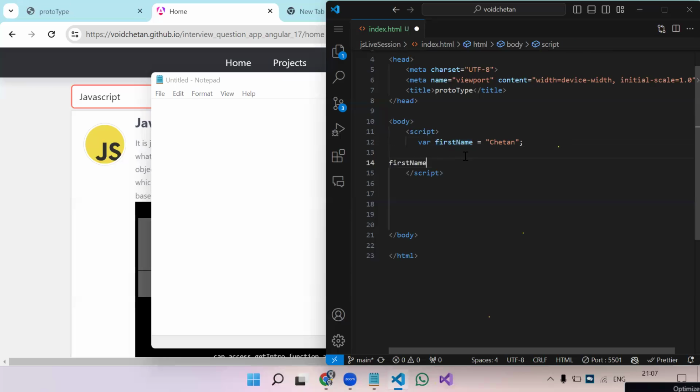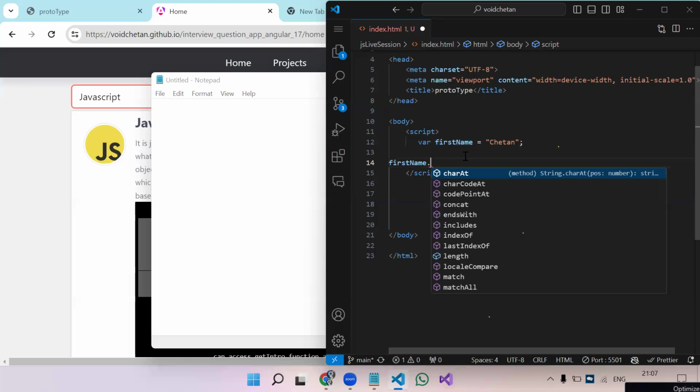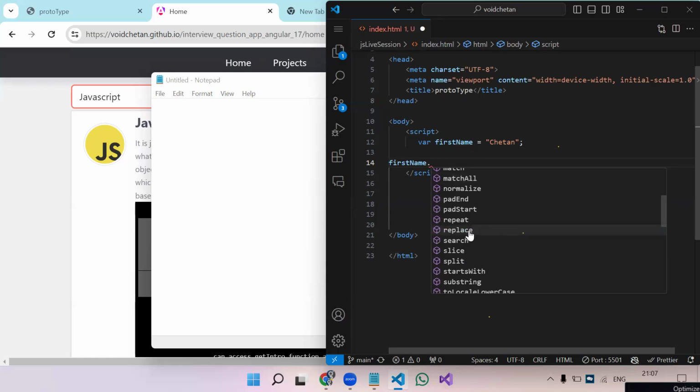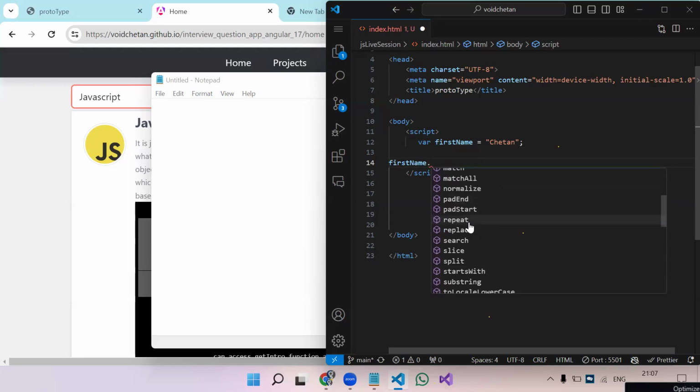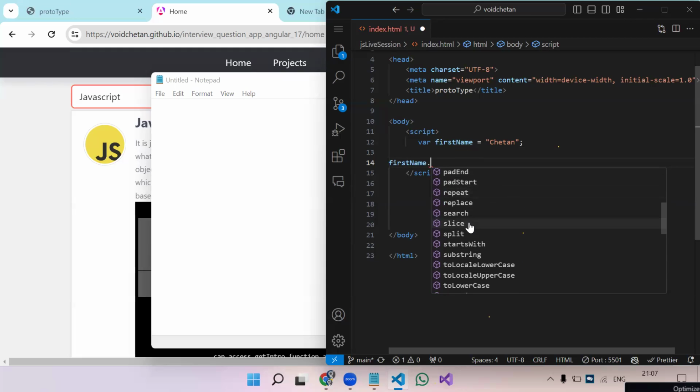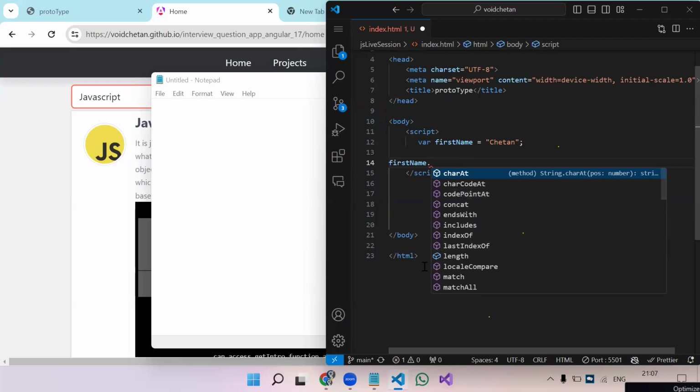Now, if we say firstName dot, here you can see we are getting some methods. One property is there, which is length. Some methods are there which we know, these methods will work only on the string type of data. See, trim, lowercase, uppercase, substring, so many methods are there. Slice, split, correct? So these methods or functions will only work on the string. Okay. Now just remember this picture.